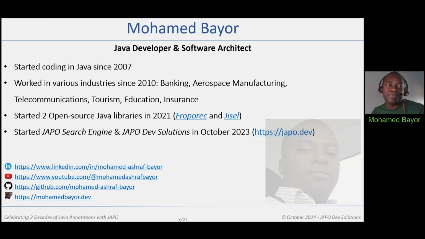My name is Mohamed. I am a Java developer and software architect. Putting together some years of experience in Java development led me to start two open source projects back in 2021. And then from October of 2023, I put together a very small team of passionate Java developers and we started JAPO, which is today known as the world's first search engine dedicated exclusively to Java annotations.